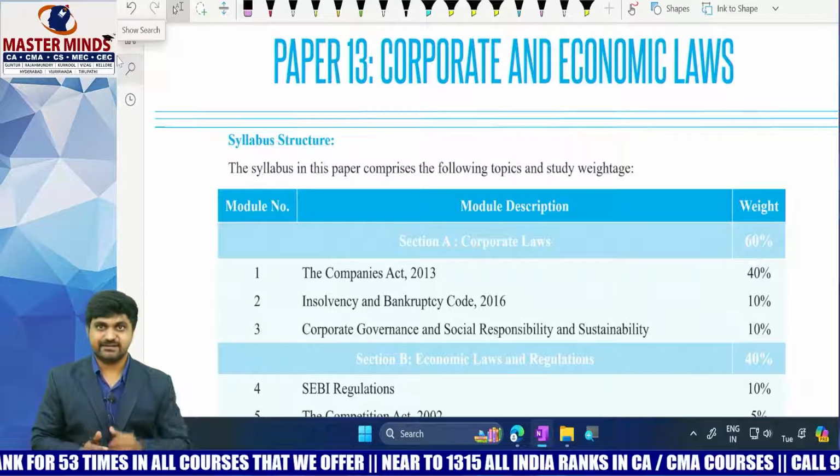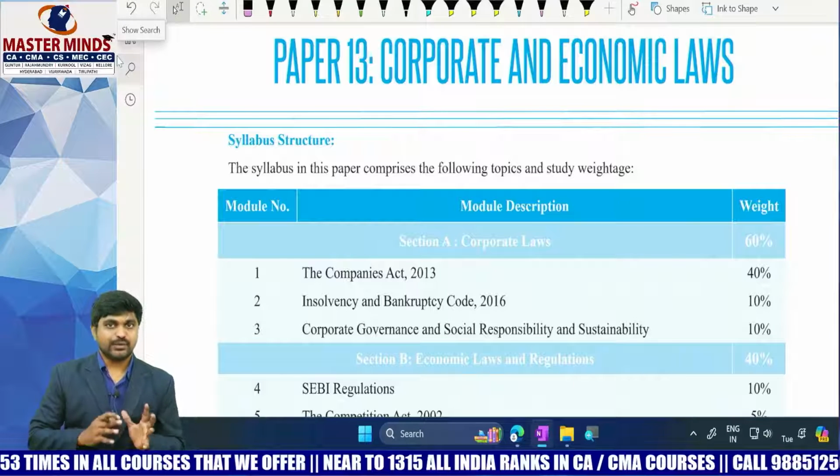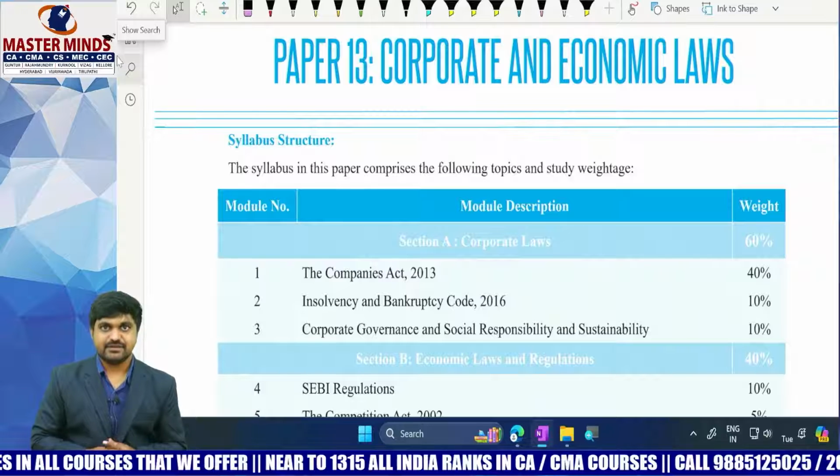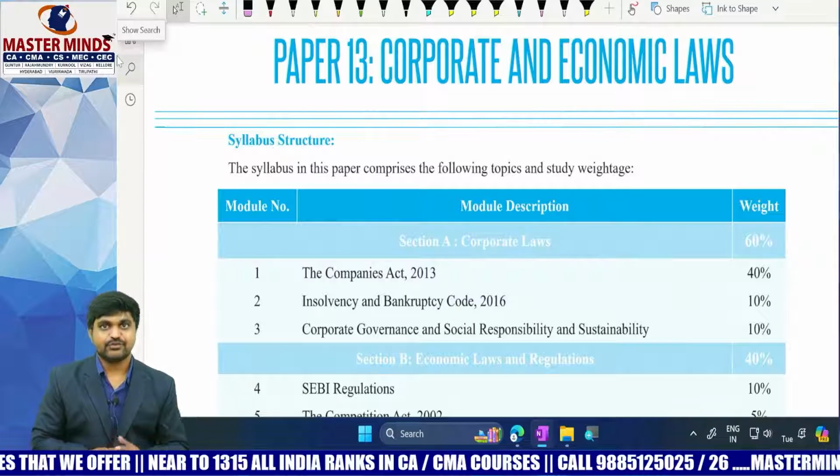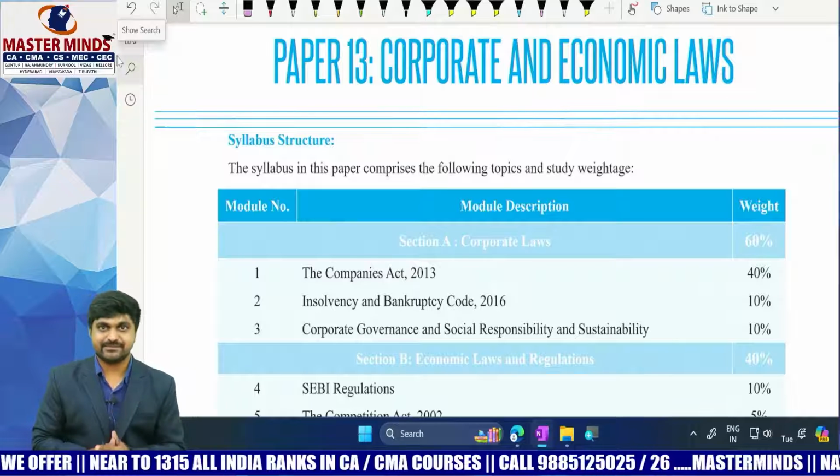that too in CMA final level. Okay, before knowing about preparation strategy, first we need to understand what is the current exam pattern. So what kind of questions are being posed in exams?